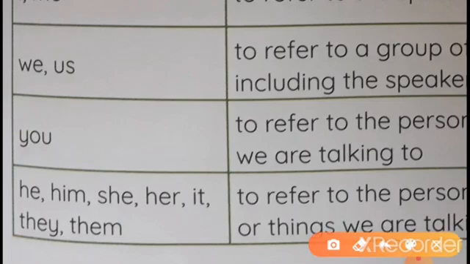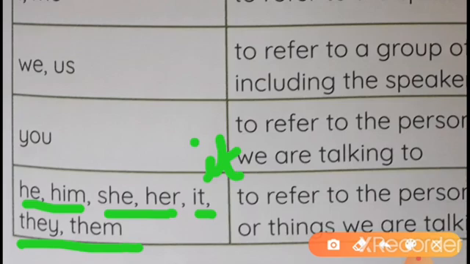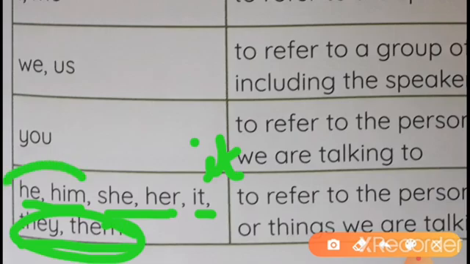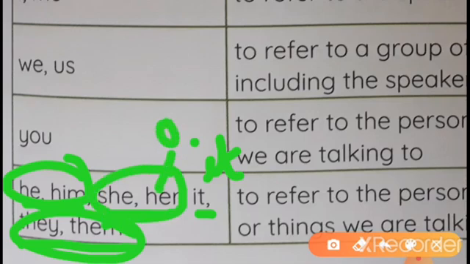For he we use him, she, her, it itself, no change, and they changes into them as object. He is the subject, him is the object pronoun, she is the subject, and her is the object pronoun.